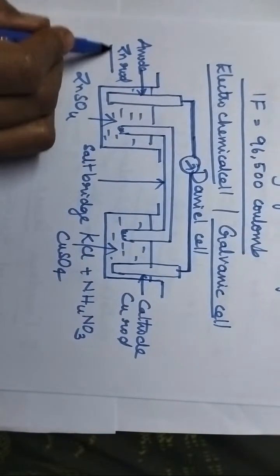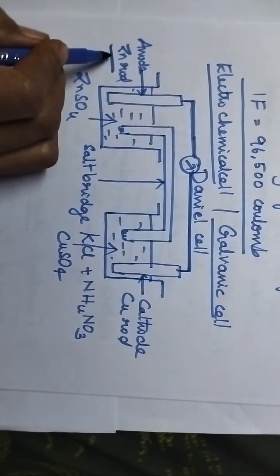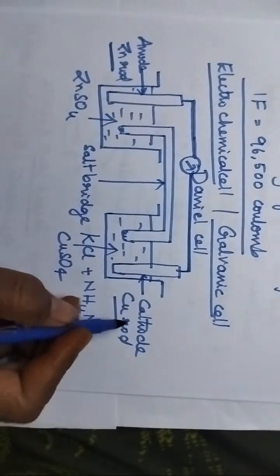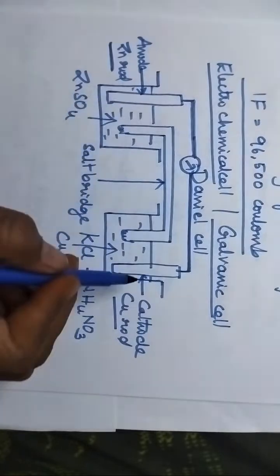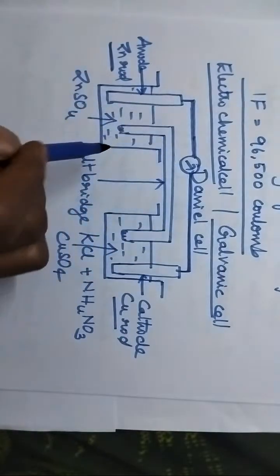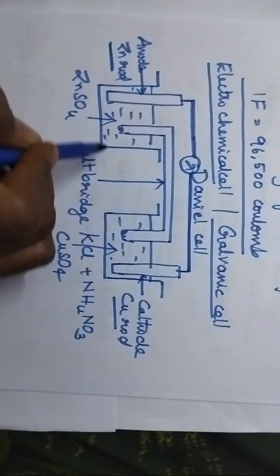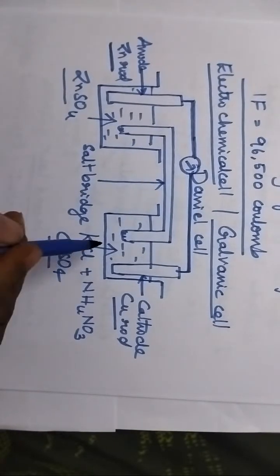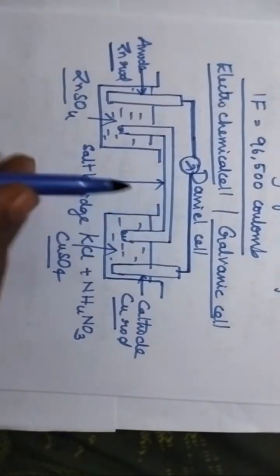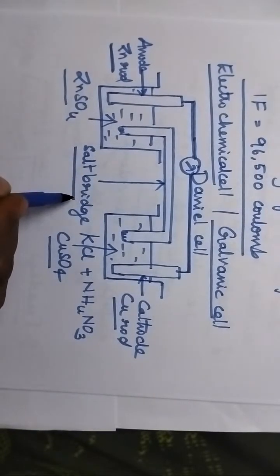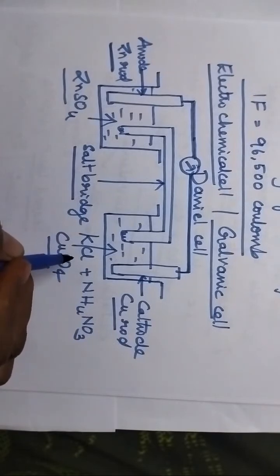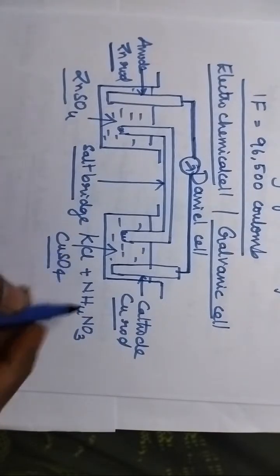Zinc rod will act as anode whereas copper rod will act as cathode, and these two electrodes are connected through a voltmeter. The two electrolytic solutions are connected through salt bridge. Generally, the salt bridge is made up of electrolytes such as potassium chloride or ammonium nitrate.